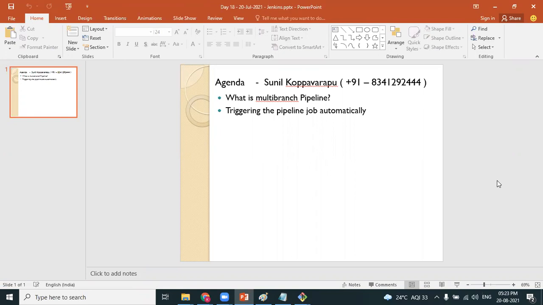The next point is how to go for approval. Your job should wait for approval. Sometimes your client says the job should be executed not when the repository gets updated, but at a specific time. Delivery should always happen at 9 p.m. at night or at a specific time interval. So we can use the cron job format to schedule the job periodically, rather than scanning as per GitHub repository modifications. So these are the pending topics.